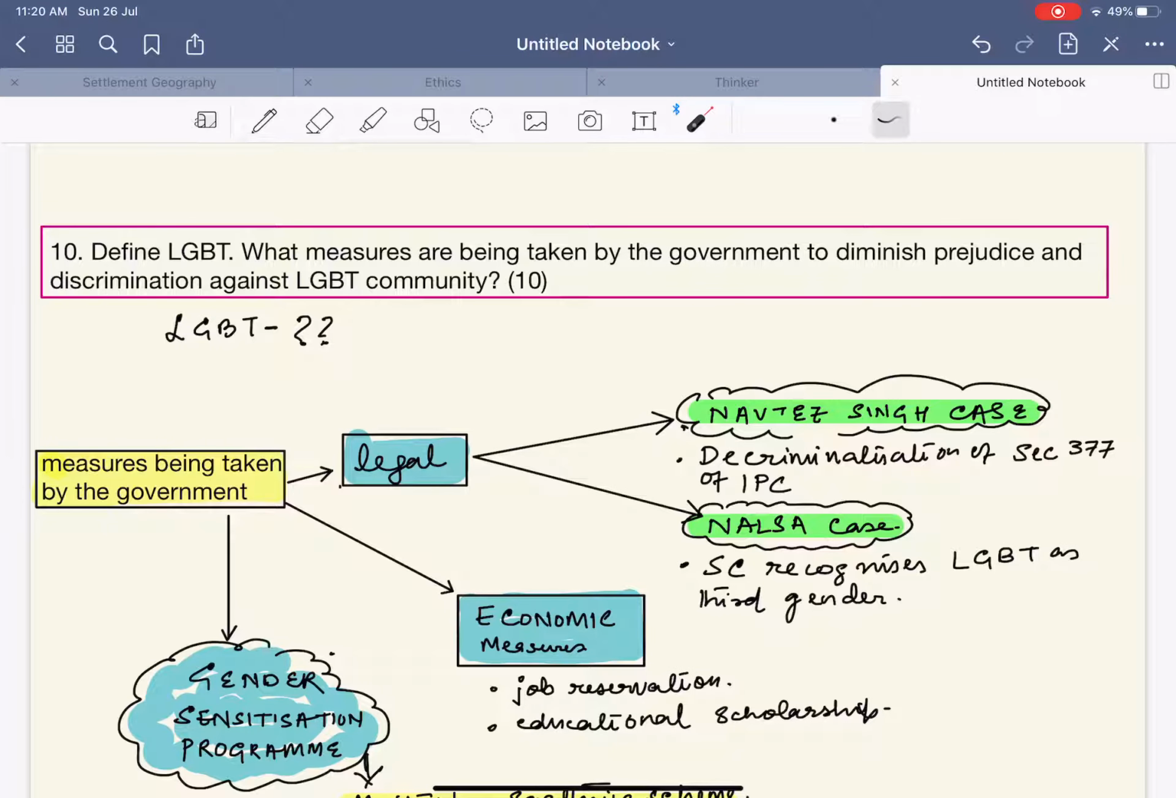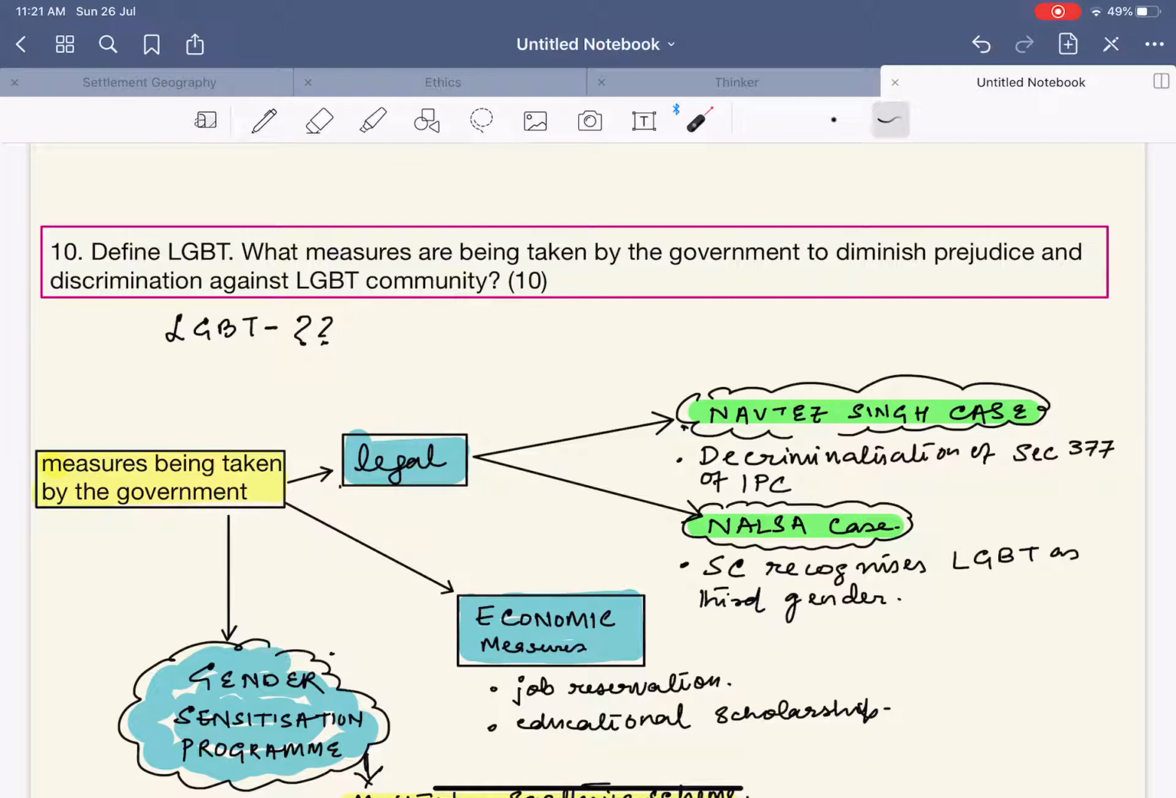See, most of you already know the LGBT, no issues with that. But what are the measures that are being taken by the government to diminish the prejudice and discrimination against the LGBT community? Next, measures taken by the government. First of all are your legal measures.